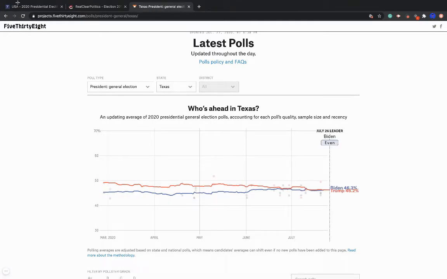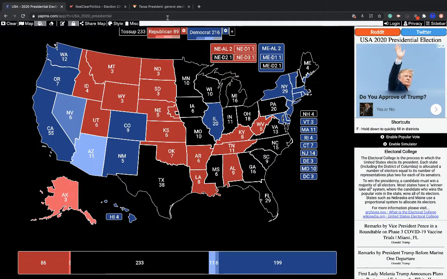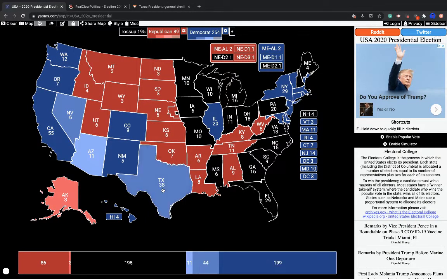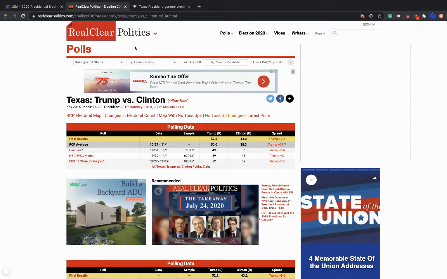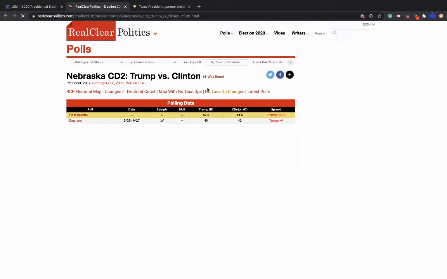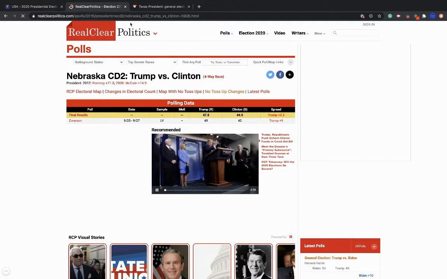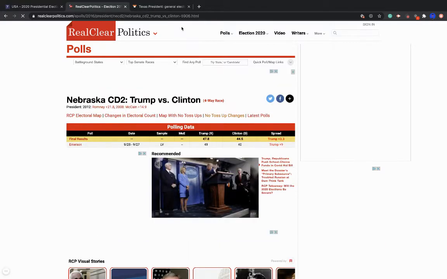Biden even, so that's going to give it to the Democrats, not even by a lean margin. That's absolutely insane that this produces that kind of outcome. And I don't think that Texas is going to go to the Democrats, but that's certainly something to look at. Let's go to Nebraska's 2nd congressional district. So that's the only contested one. They ended up underestimating Clinton there by a pretty big margin.